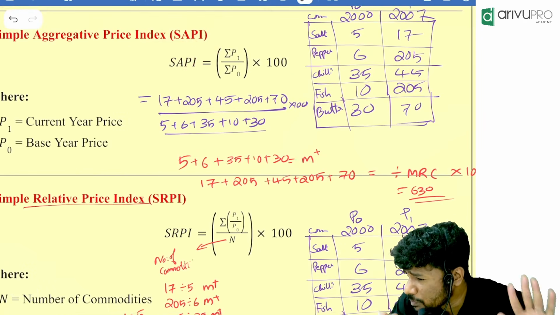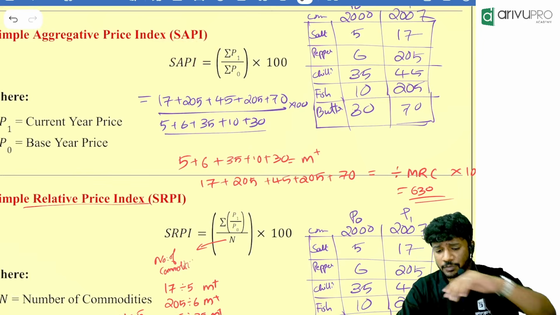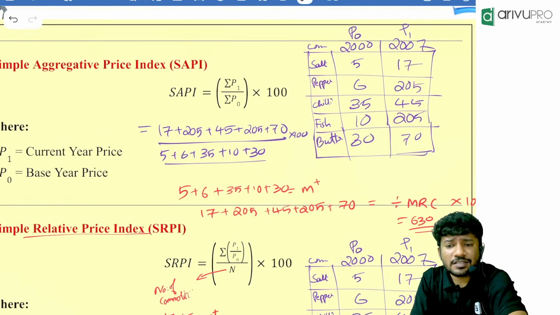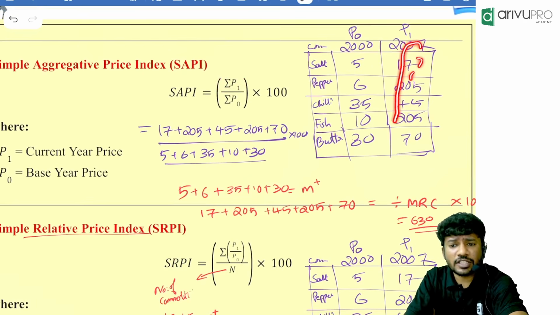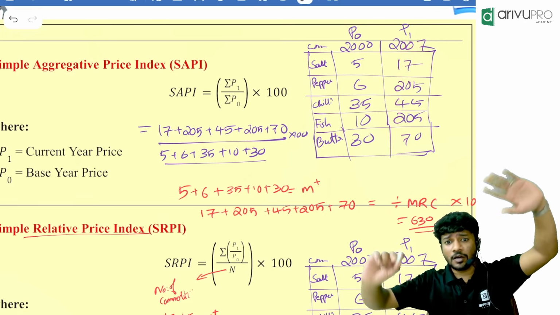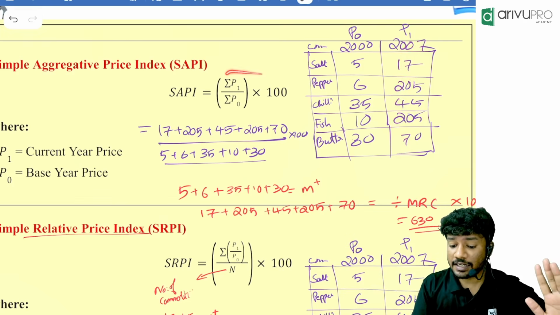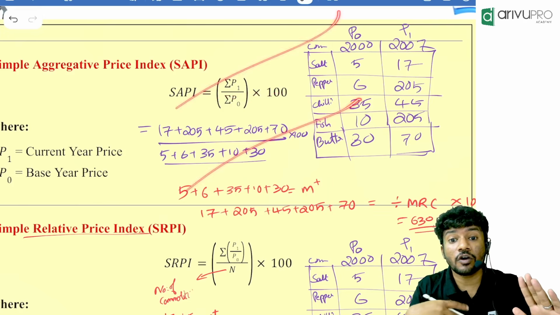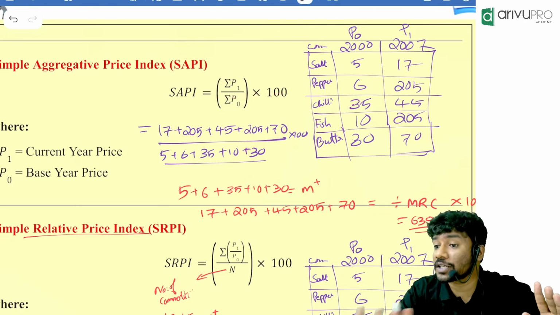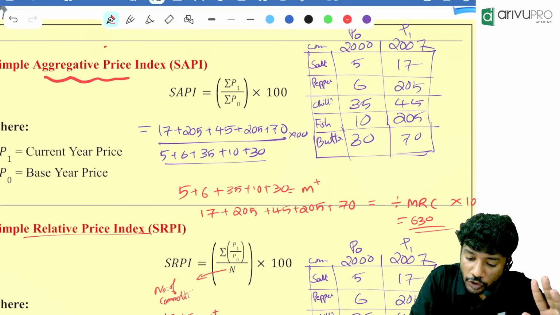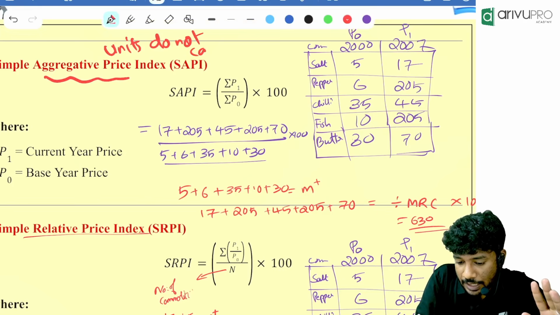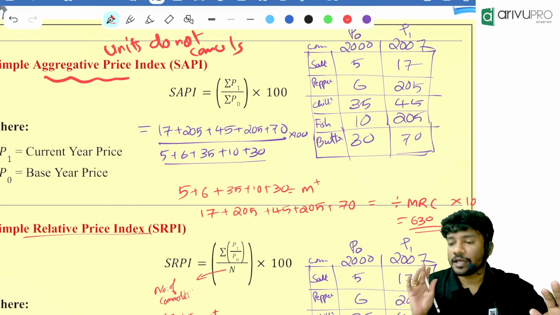Do you know the reason why SAPI has a unit? Anyone, any reason? If you look here, summation of P1, that is prices. We are adding all the quantities. For example, rupees per kilogram, rupees per liter. All the things at the end of the day are getting added and divided. The units are not common and they are not getting cancelled off in SAPI. Keep a note of it. Units do not cancel, so it has a unit.